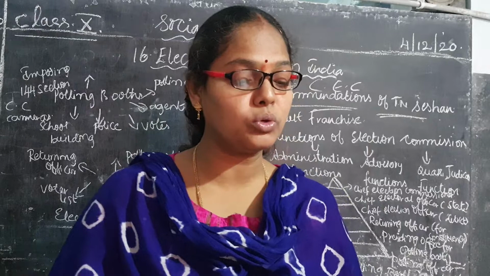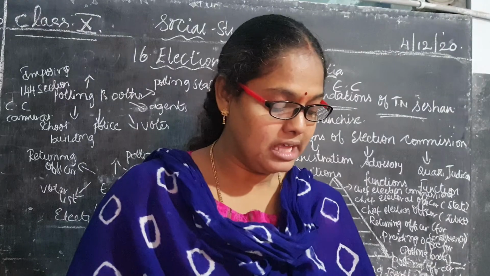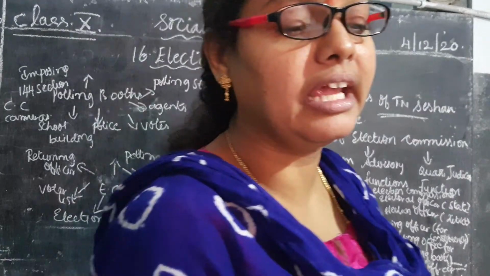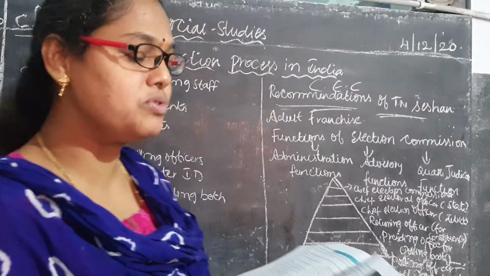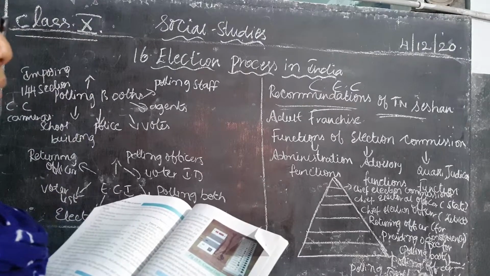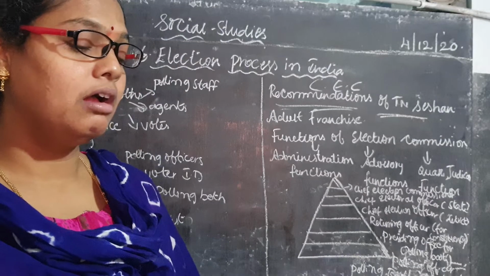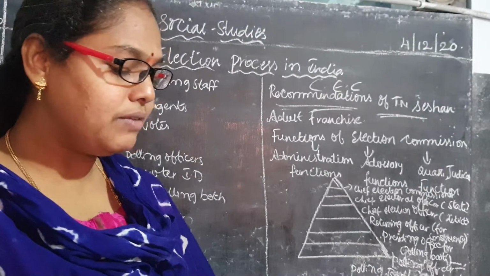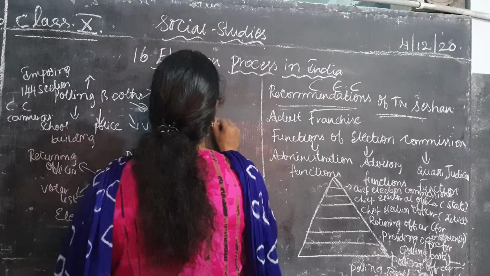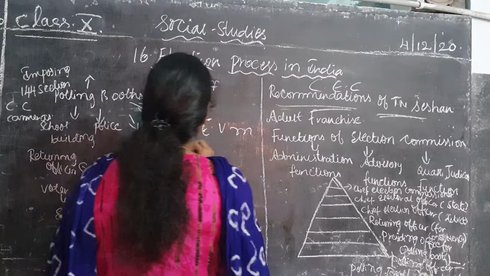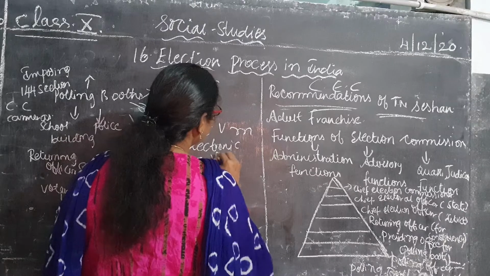Here, children, just go through all those things. And one more thing, regarding the ruling party at the time of election, go through page number 238 so that you will have a clear idea. Next, coming here, children, control unit, ballot unit. Here there are two types of EVM, children. EVM is nothing but electronic voting machine.